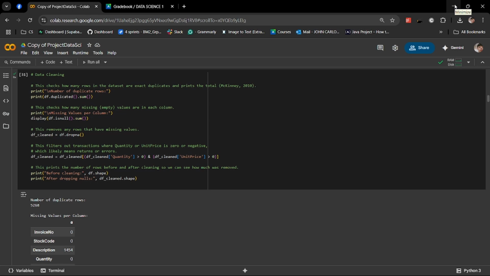In this cell, we removed duplicates, filtered out missing values, and excluded rows with non-positive quantities or prices. This reduced the dataset from 541,000 rows to 397,000, ensuring quality for analysis.